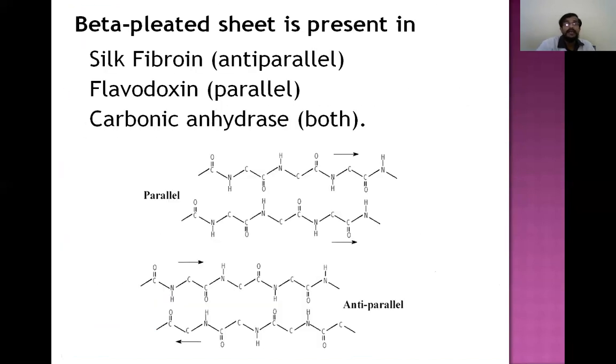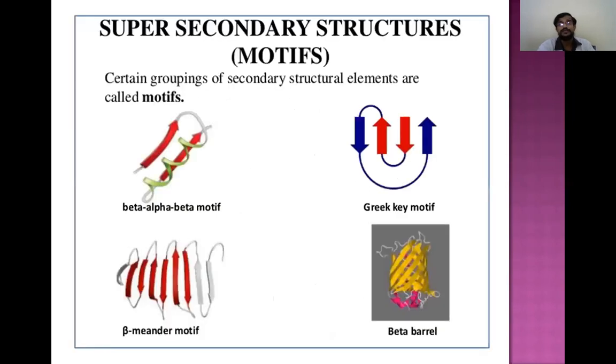That is important. As examples you have to remember, beta pleated sheets can run parallel or anti-parallel. Silk fibroin is anti-parallel and flavodoxin is parallel, and in carbonic anhydrase both parallel and anti-parallel beta pleated sheets are present. Some proteins contain primary only, some contain primary, secondary and tertiary, some contain primary and secondary alpha, some primary and secondary beta, and some may contain primary, secondary, tertiary and quaternary. Depending upon the protein, different structure levels can be present. That you have to understand.